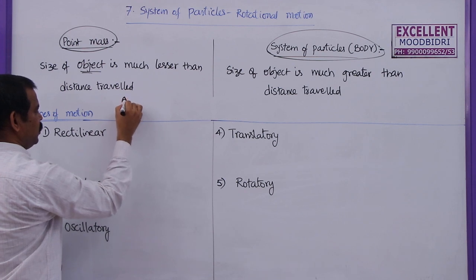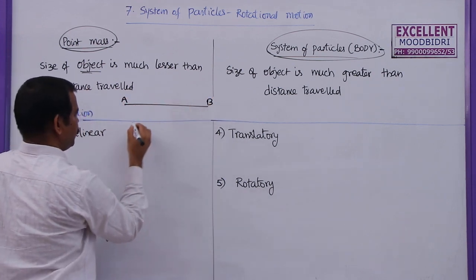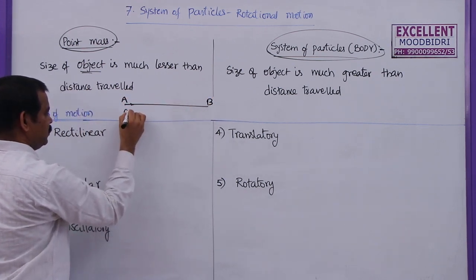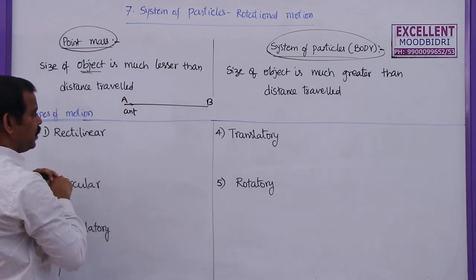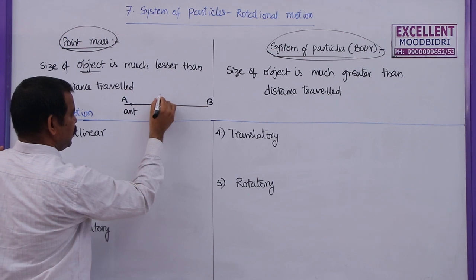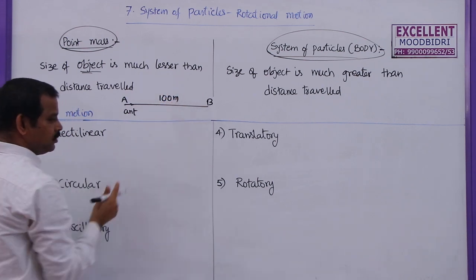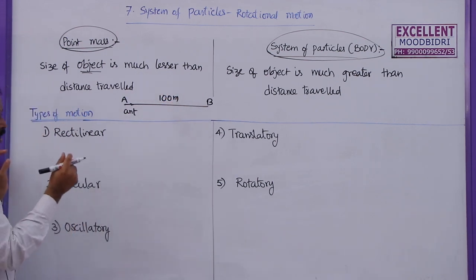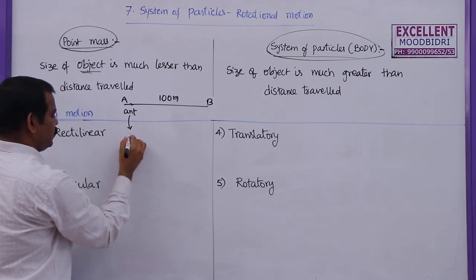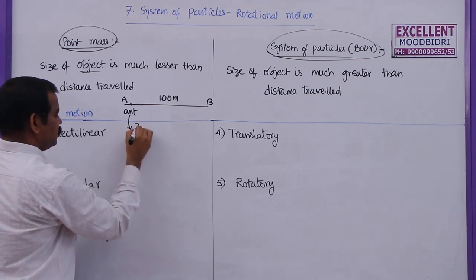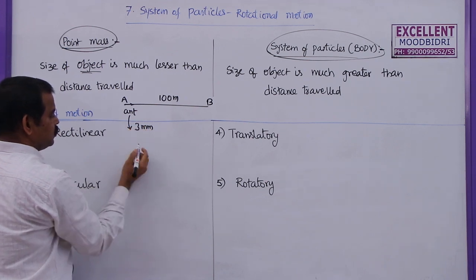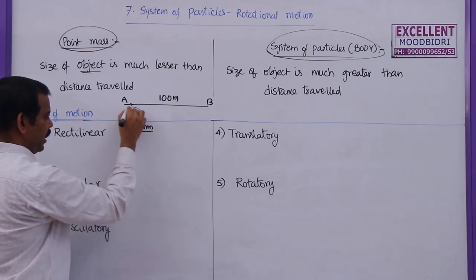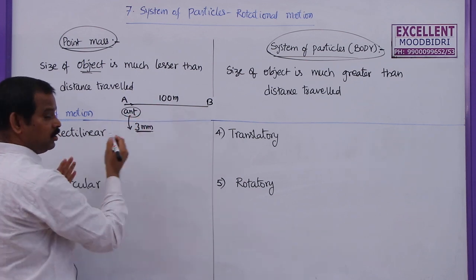So this is point A, this is point B, and one ant is moving from here to here. The total distance travelled by the ant, let us say, is 100 meters. But what is the size of the ant? Let us say this is 3 millimeters. So when compared to the size of the ant, the distance travelled is too high.